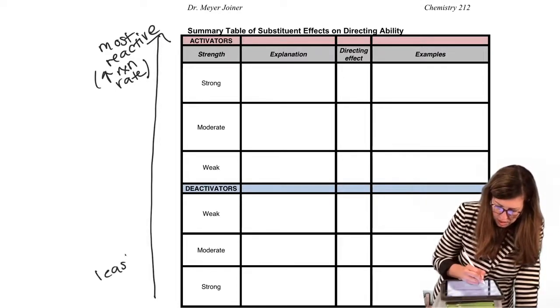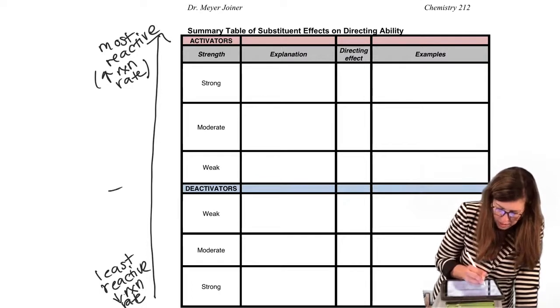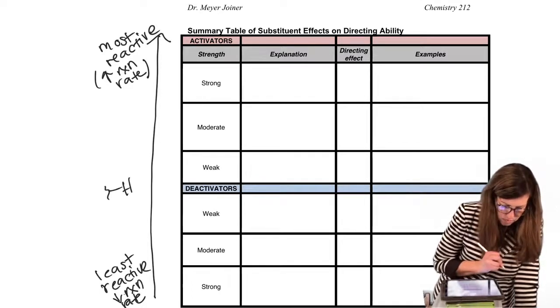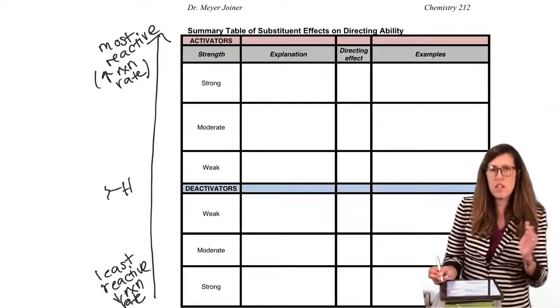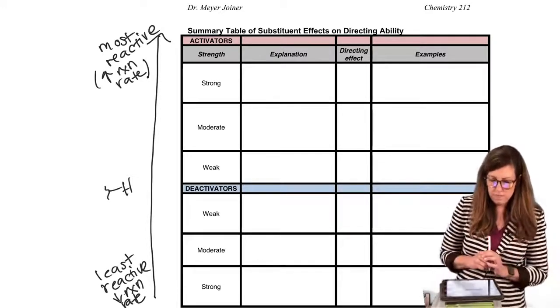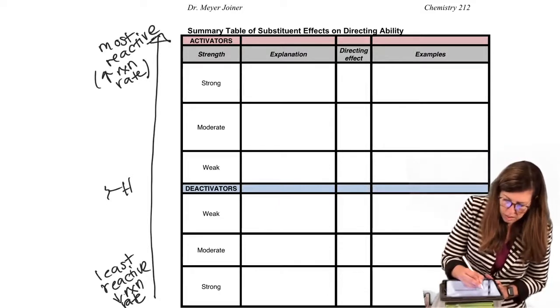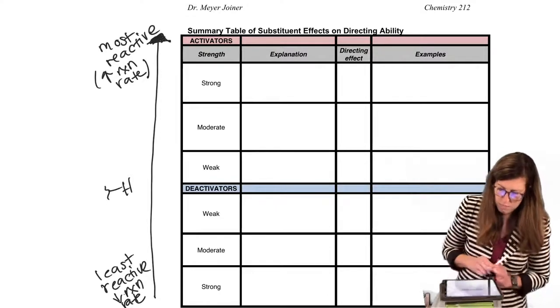This is where we have the least reactive benzene. And then right in the middle here is H. Okay, so it's neither activating nor deactivating. Keep that in mind. That's what we're comparing here.